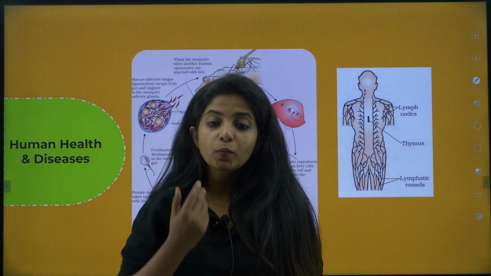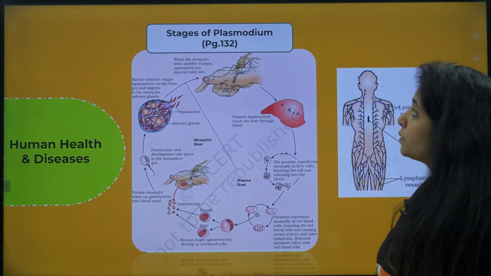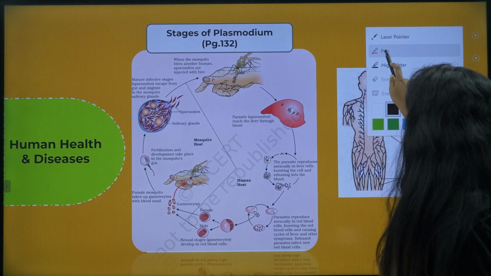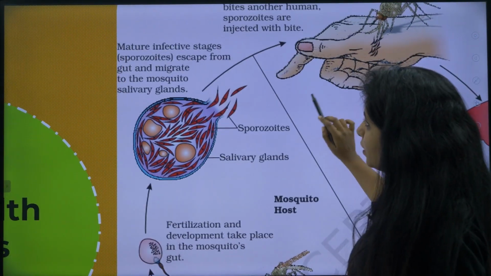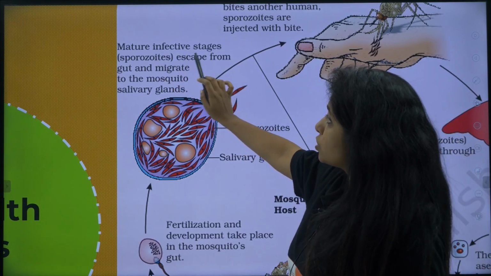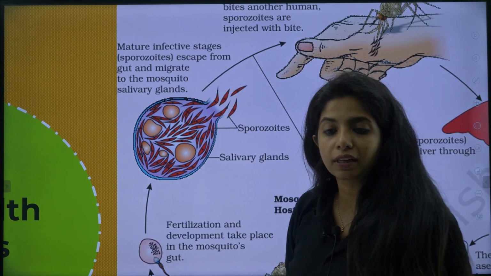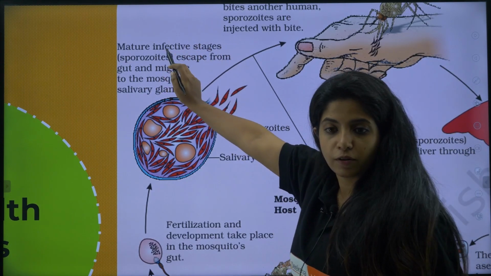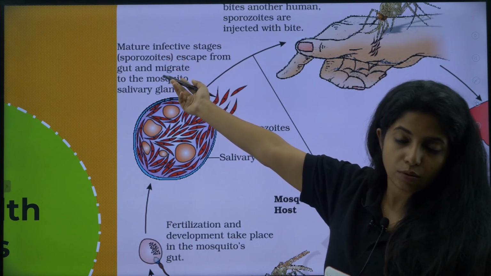Now you have what? Human health and diseases. In human health and diseases, the stages of the plasmodium given on page number 132 are really important for you to understand the concepts. So over here, what is happening? Mature infective stages, sporozoite. With this you get one MCQ. What is the infective stage in the case of malaria? It is the sporozoite stage, which is the infective stage of this particular disease, that is malaria.